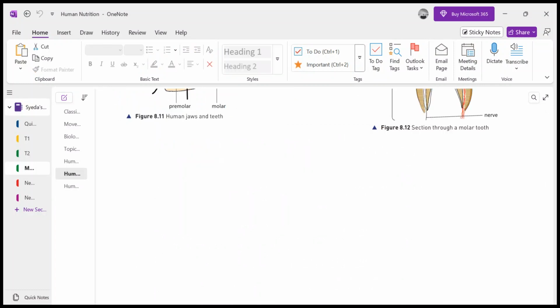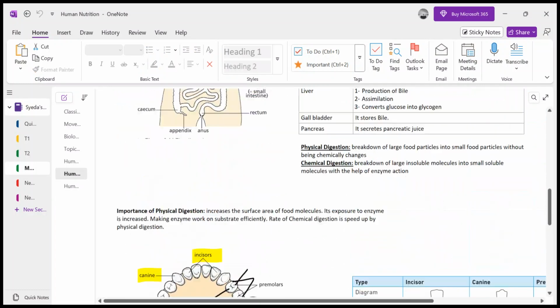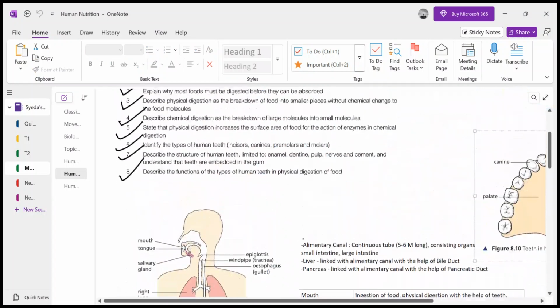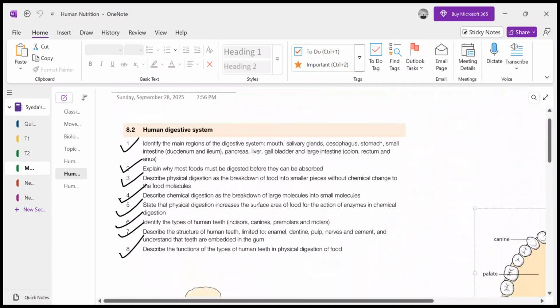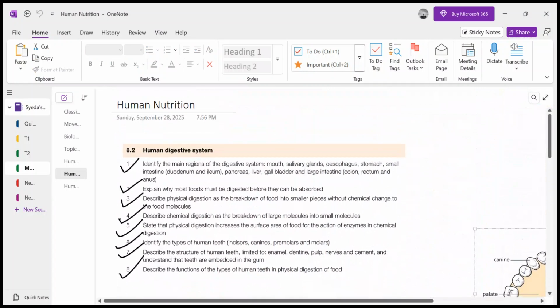As you know, in the last class we had discussed different parts of the human digestive system. We also discussed chemical and physical digestion, why physical digestion is important, and what chemical digestion is.